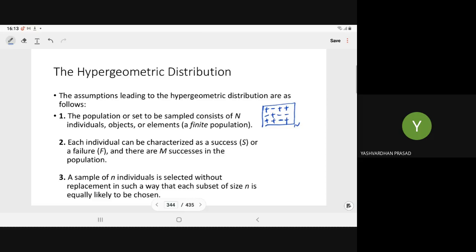We know the total number of successes. For example, in the example I have drawn, N is equal to 12, and let success be equal to plus. Total plus we have 1, 2, 3, 4, 5, 6, 7. So here we have taken M equal to 7, the number of successes, which we know. Now a sample of n individuals is selected.